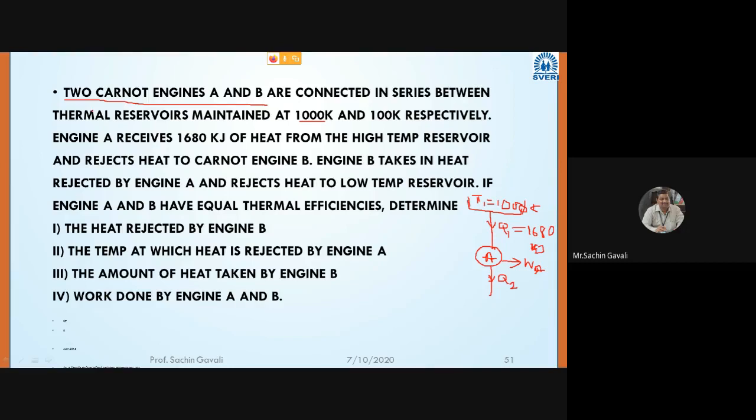Now these heat engines are in series. Series means whatever heat is rejected by engine A will be taken by engine B. Therefore, the heat from the high temperature reservoir is rejected to Carnot engine B, meaning whatever heat Q2 is there, it is rejecting to Carnot engine B. But there is one intermediate thermal reservoir because it has to reject some heat. Let us consider this as an intermediate thermal reservoir. Write down here, intermediate reservoir.